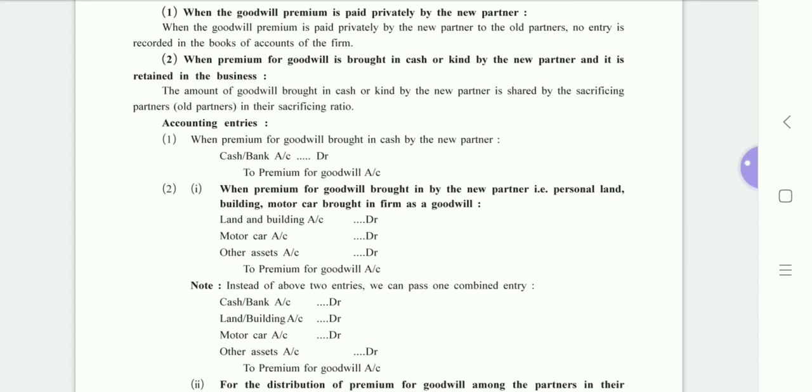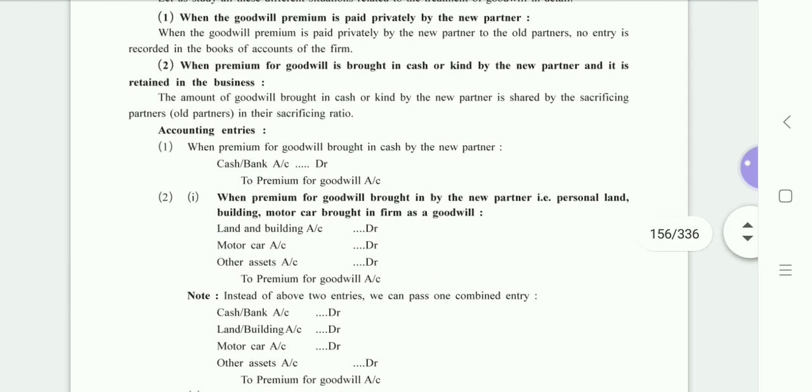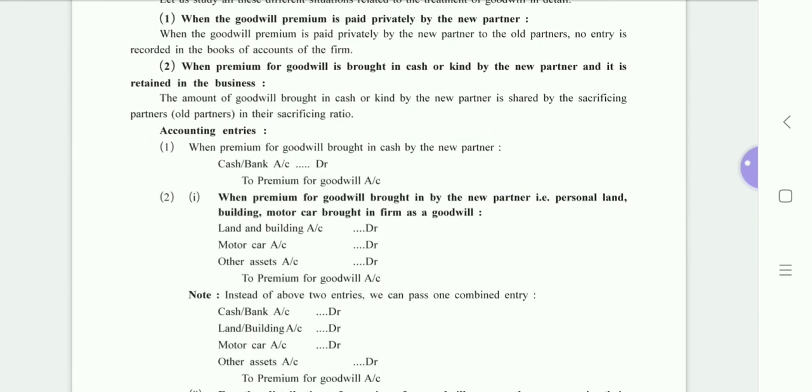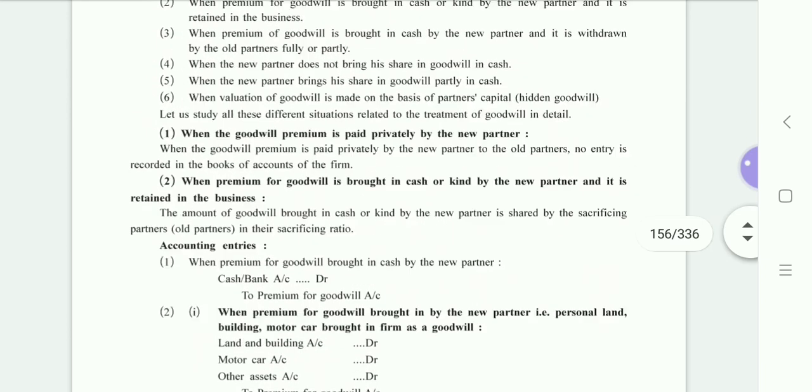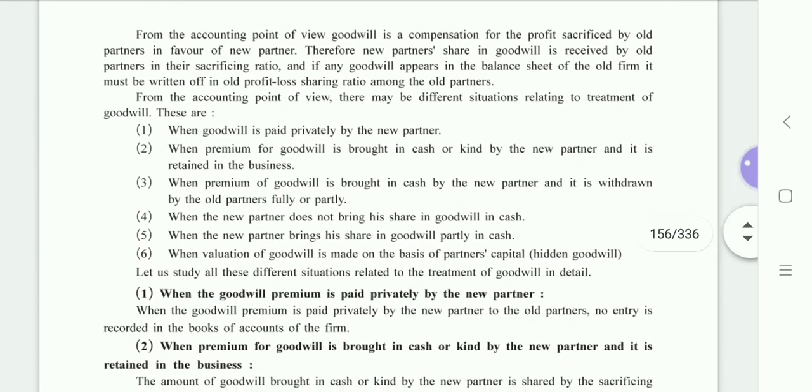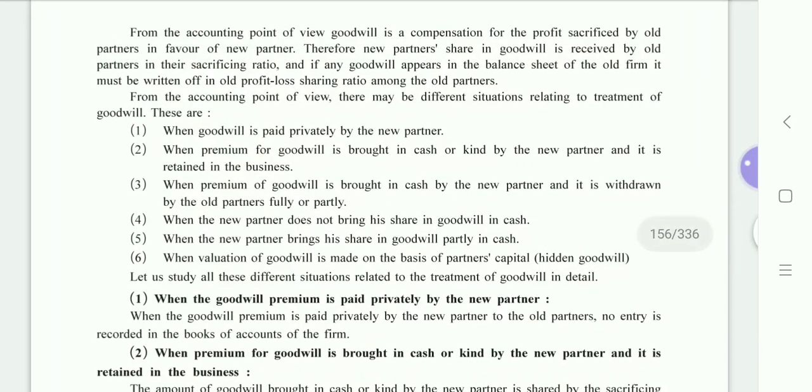Yes, so all I'm trying to say is the concept of chapter 3, which is particularly the chapter of goodwill, is also useful in chapter 5. So make sure you have gone through chapter 3 very well, and if not, then you should start revising the same. And please go through all these journal entries and this theoretical concept a bit. This is just for the sake of understanding. There is no need to explain this in detail.